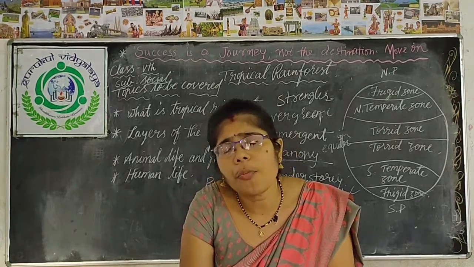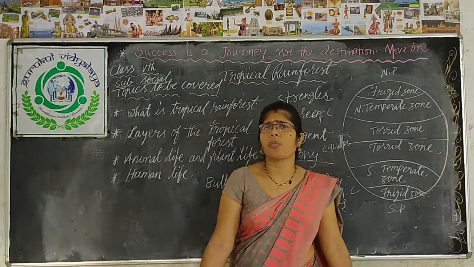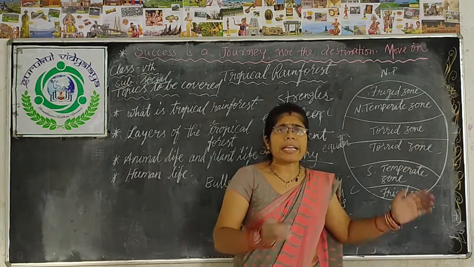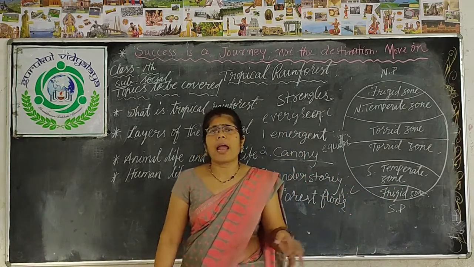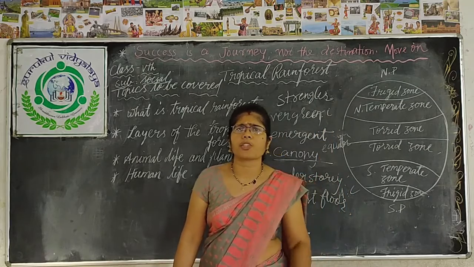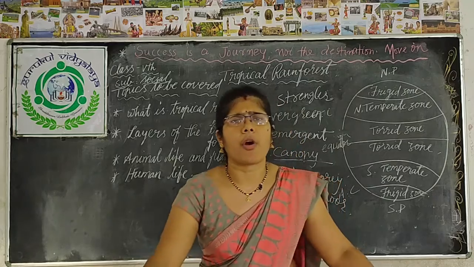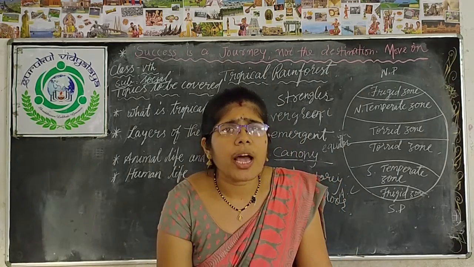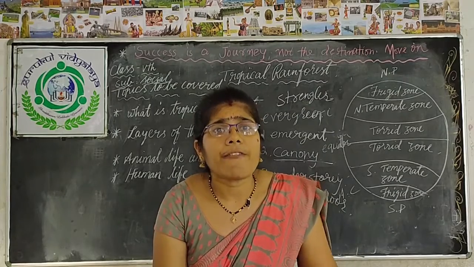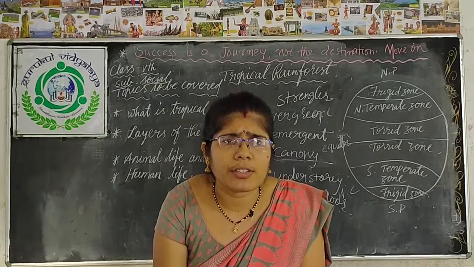Now come to human life. What will I say about human life? It is very difficult. As I told you, it is a thick forest and a very small amount of sun rays reaches the forest floor. It is very difficult for people to survive in this forest due to the harsh climate, and it is also the home of different diseases, which is very dangerous.